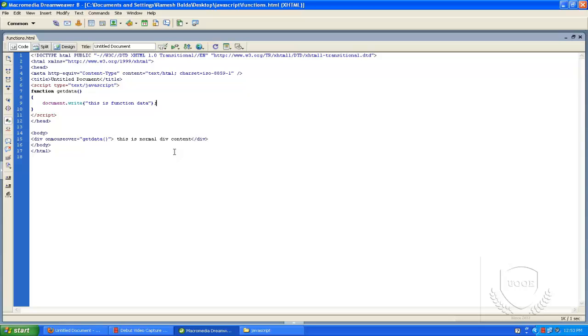In coming PHP sessions we can take a look at the functions itself. There are different types of functions: functions with parameters and functions without parameters. In the next session we can discuss how to pass a parameter to the function.